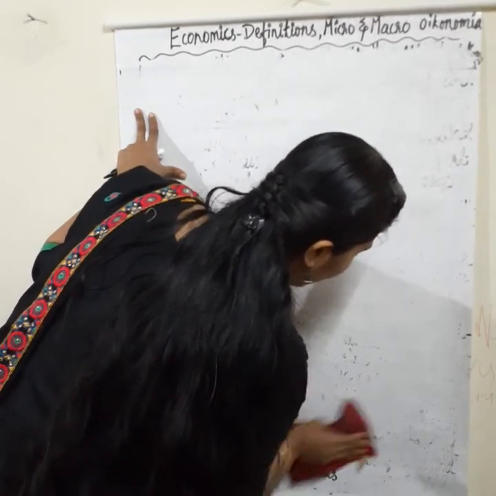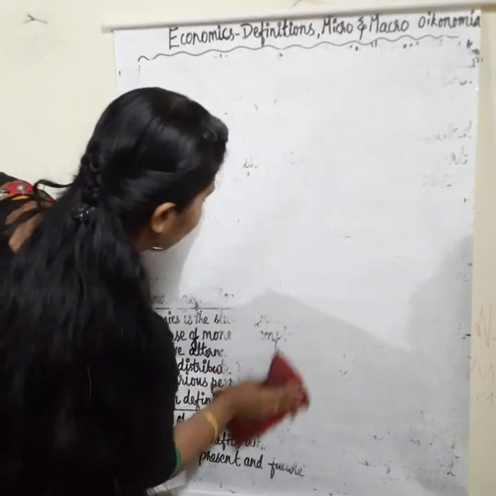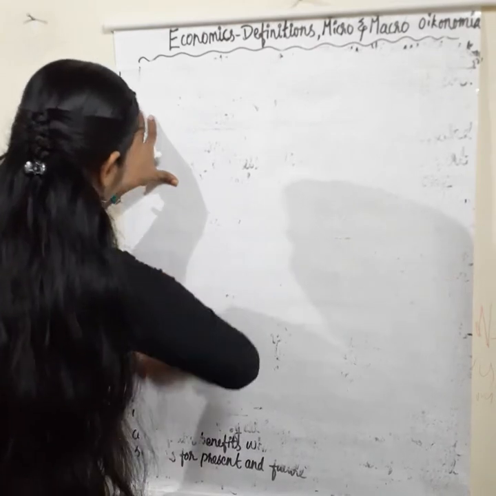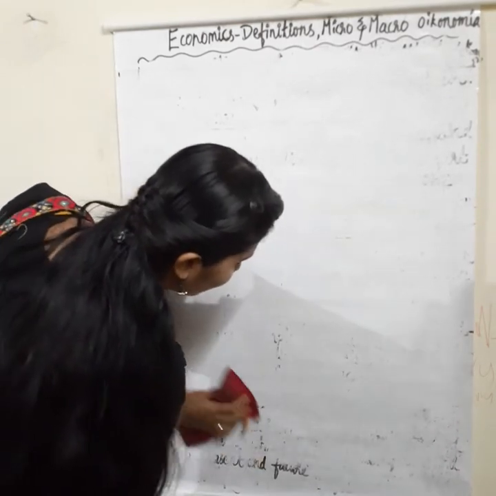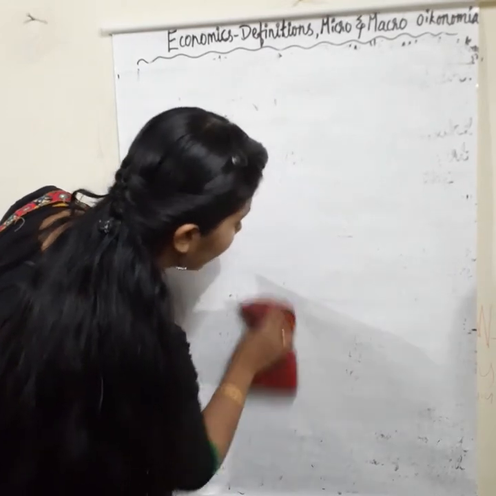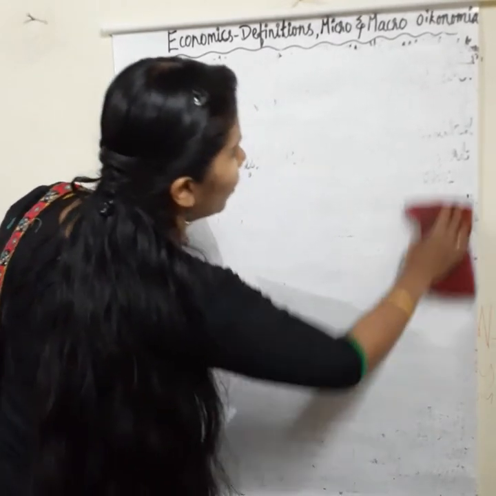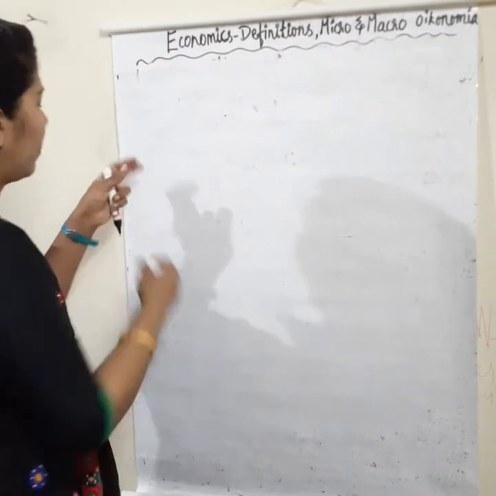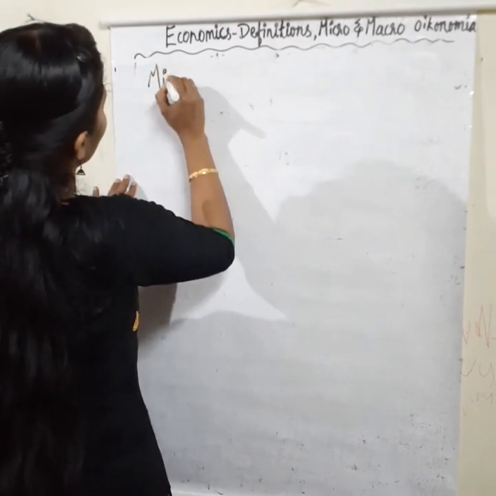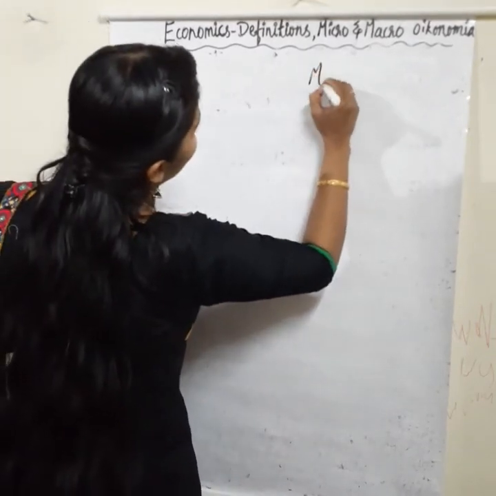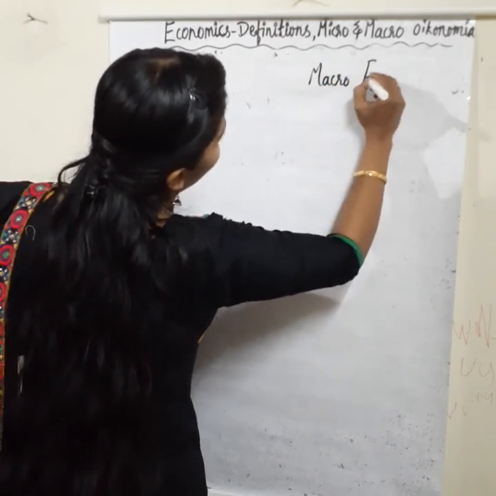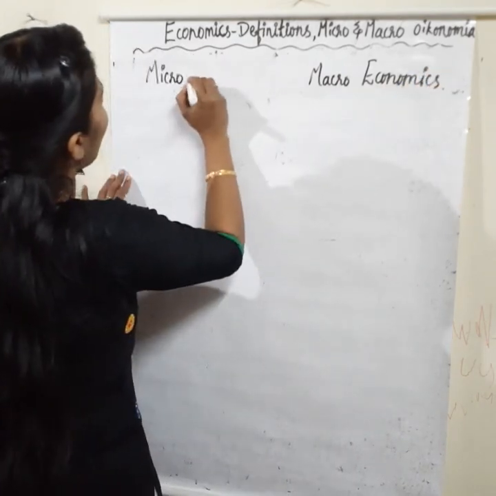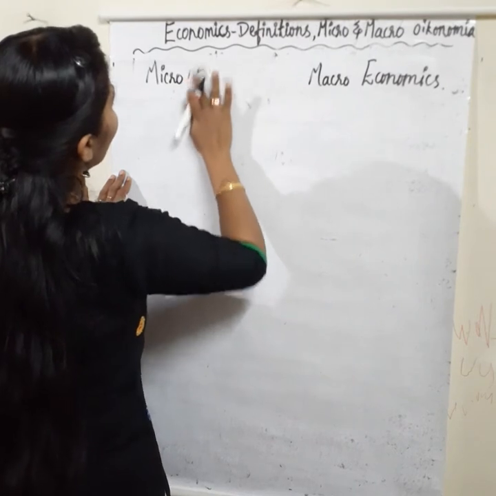Now I am going to explain the two branches of economics, that is microeconomics and macroeconomics. That is very important. What are the two branches of economics? Microeconomics and macroeconomics.